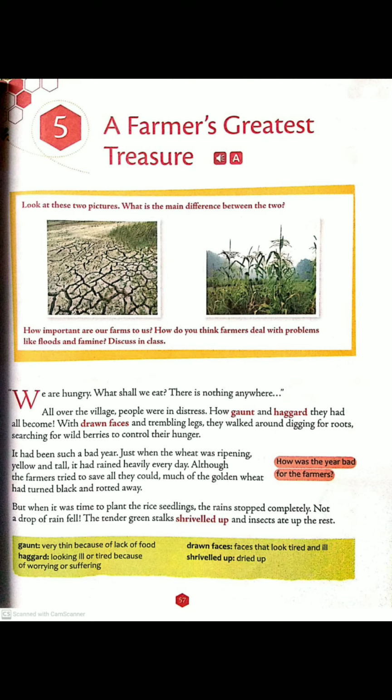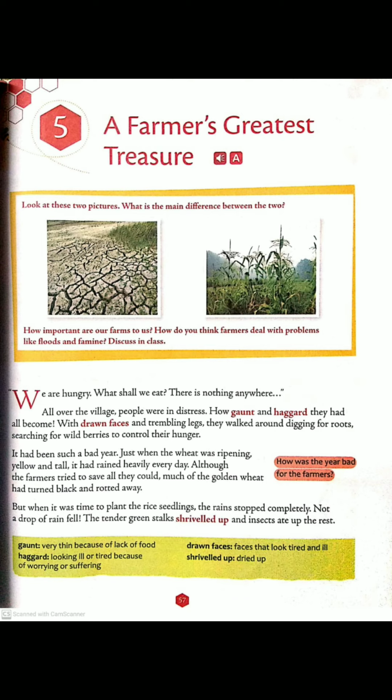In today's English class, we are going to read our next chapter of literature, that is A Farmer's Greatest Treasure. Before starting the chapter, look at these two pictures. What is the main difference between the two? See carefully and then tell. How important are our farms to us? How do you think farmers deal with problems like flood and famine? Discuss in class. You can also share in the comment section.